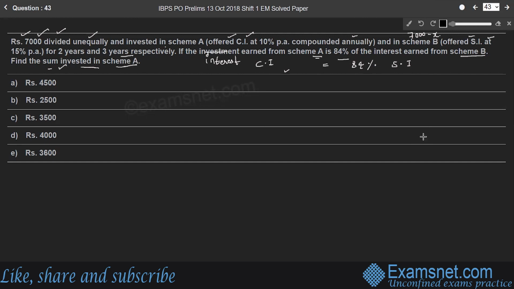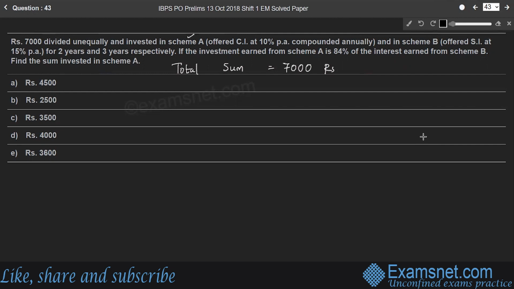So according to our assumption, let it be x. So let us go step by step. Here, we are going to find compound interest and simple interest separately in case of scheme A and scheme B. Here, total sum is 7,000 rupees.